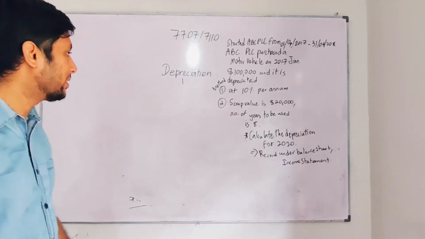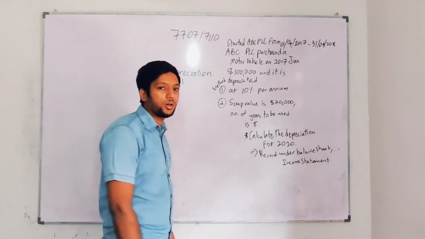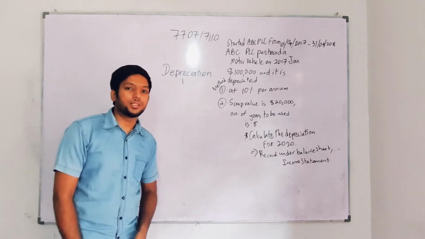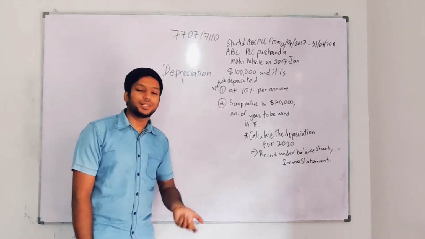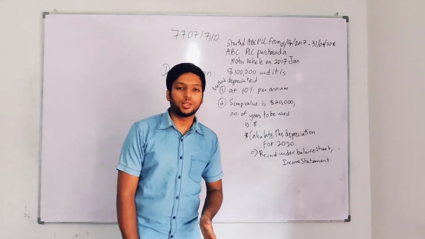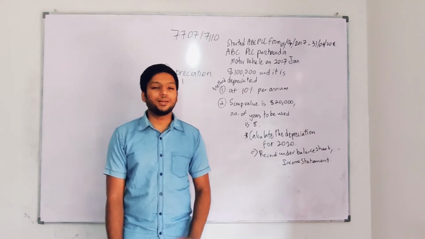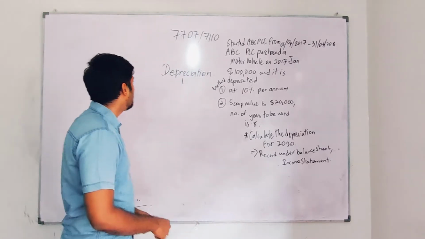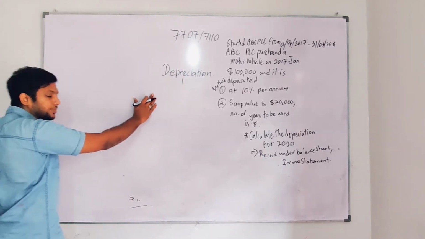Now we found it is 10,000 actually. So 10,000, how do I record? Remember guys, when I use the straight line method, the depreciation doesn't change every year. It's going to be the same. So if you take a depreciation of 10,000, every year you are going to pay the same 10,000. So you need to understand that. So here I'm going to take depreciation 10,000.